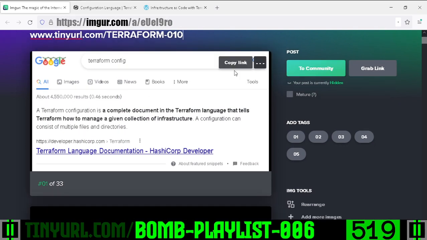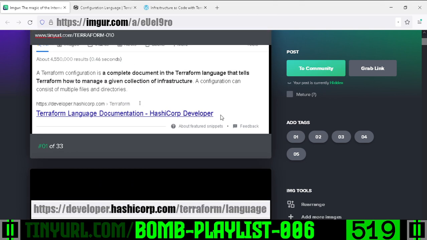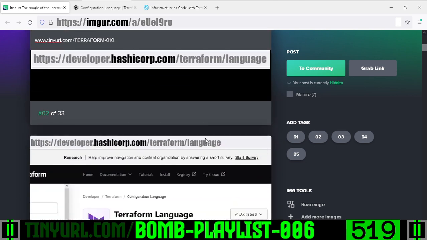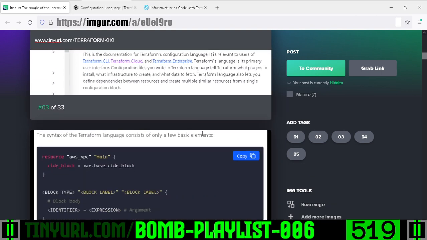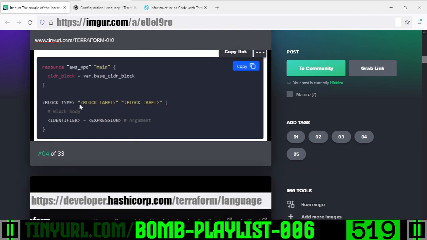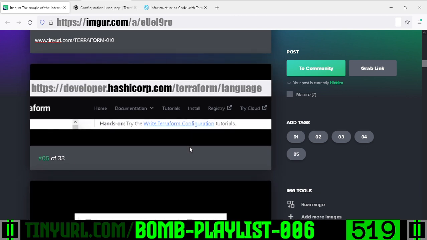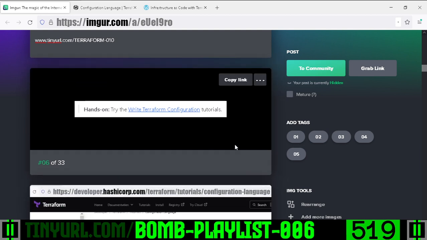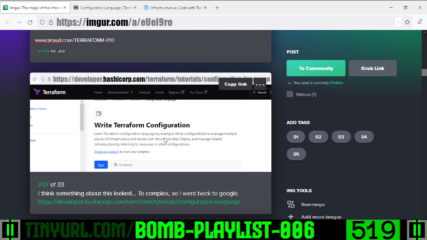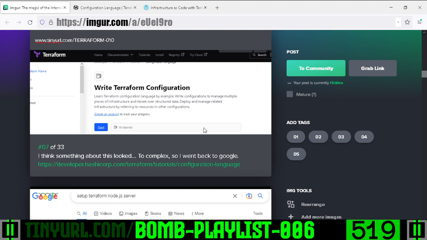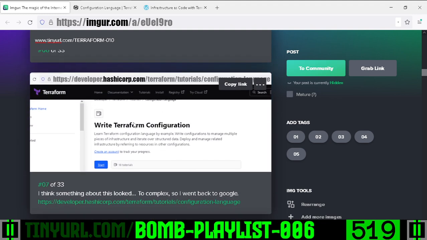I didn't know where I had left off, so I searched for Terraform config and got to the language documentation. I read it and got the basic idea of how a Terraform configuration file works. And we have this little tutorial, right? Write Terraform configuration tutorials. So I go there and look at all the little options, and this is not a minimum viable product. This is getting too in depth.